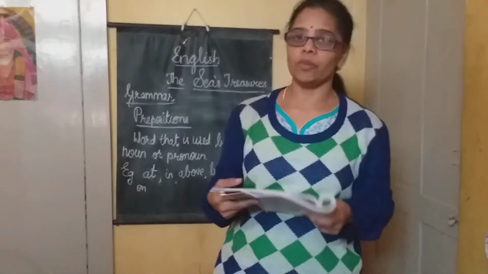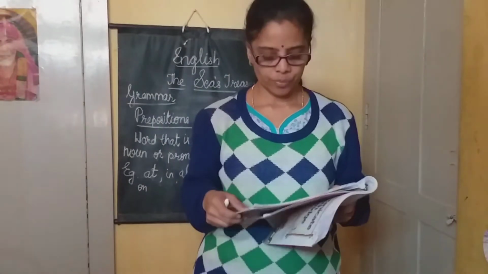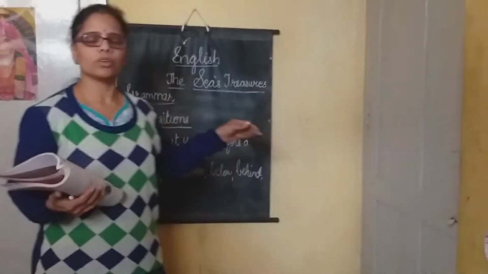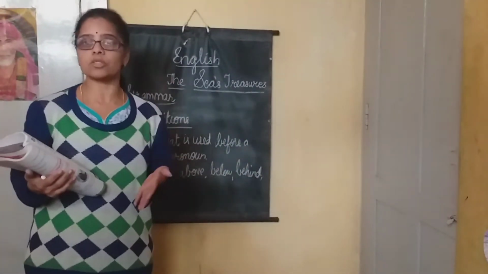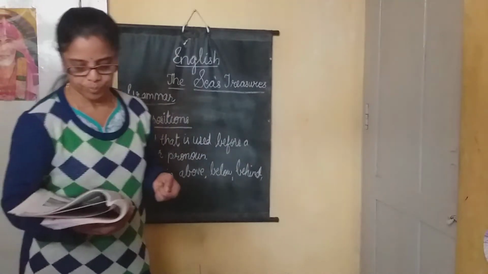When you mention the position, the word that is used before a noun or pronoun is called a preposition. Here in page number 95, go to page number 95, you will see some activities also. This is for 3rd standard actually. You can use these activities for your other textbook, other lessons also. You can just underline the preposition and do it as an activity.